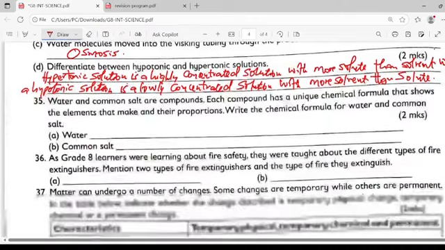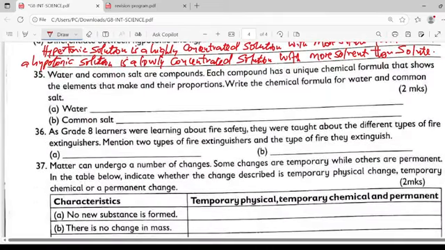Question 35. Water and common salt are compounds. Each compound has a unique chemical formula that shows the elements that make it and their proportions. Write the chemical formula for water and common salt.